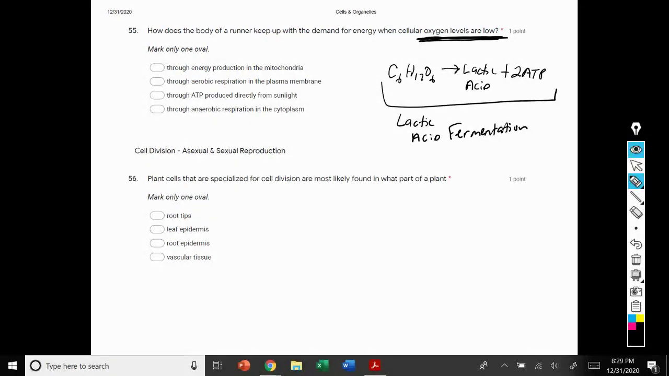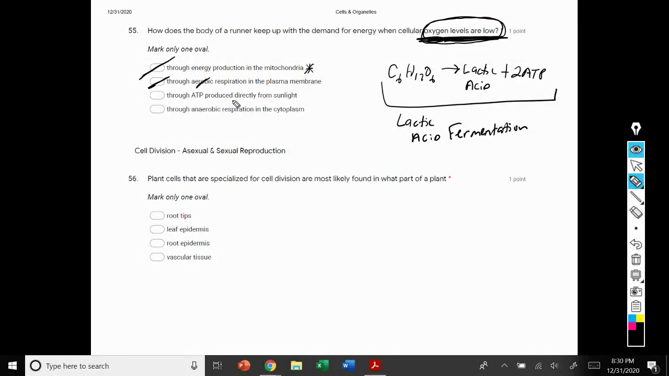And so if you look at these answer choices, option one, through energy production in the mitochondria, that is actually a distractor because it's asking about when oxygen levels are low. If oxygen levels were high or normal, then that would have been the correct answer. Option two, through aerobic respiration in the plasma membrane. Well, first of all, oxygen is low, so that does away with aerobic. The plasma membrane does not go through aerobic respiration anyway. That's the mitochondria, eliminating option two as well.